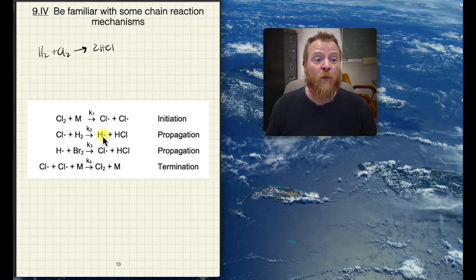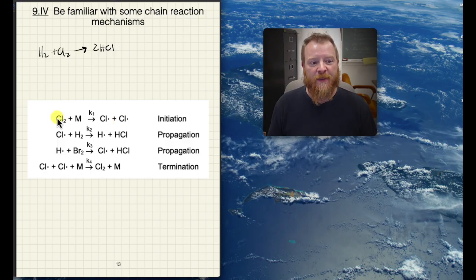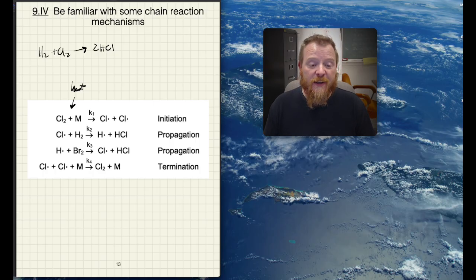But it is important to note that when we change one player in a reaction, it might be the same type, like for example, replacing one halogen with a different halogen, but that can change the mechanism based on bond energetics and reaction rates. All the same, you can see with this reaction, in this case, it's shown initiated with heat, but we could also initiate this reaction with light if we wanted to. Similarly, we could see similar mechanism types if we looked at the halogenation of an alkene. That's a very similar reaction type, or even the combination of organic radicals.